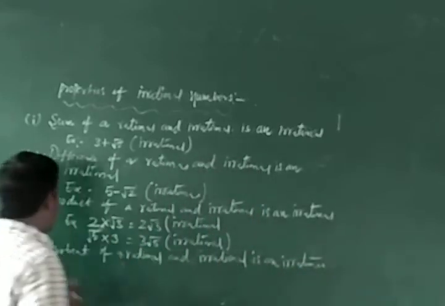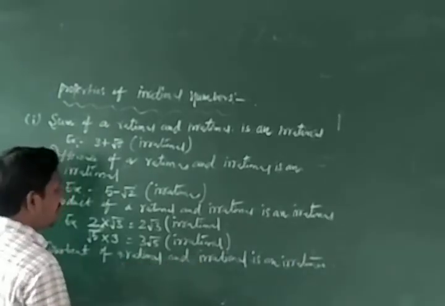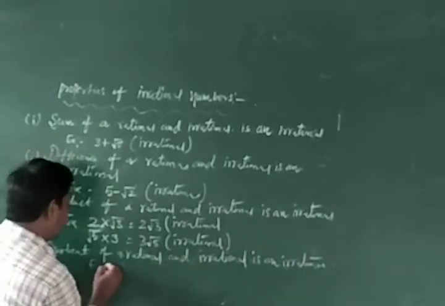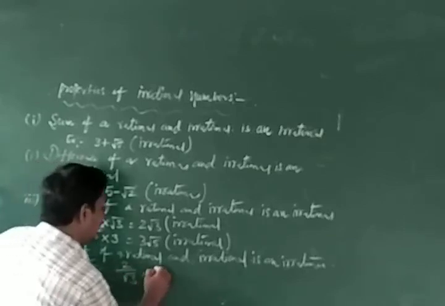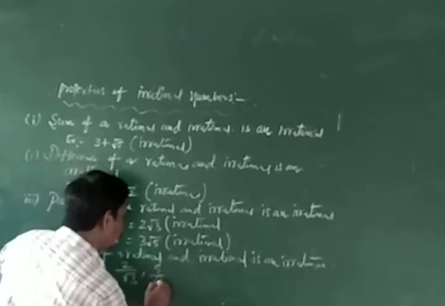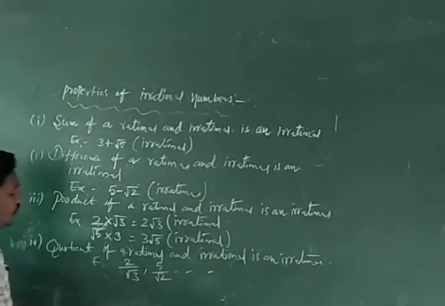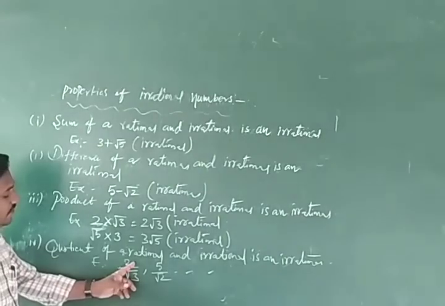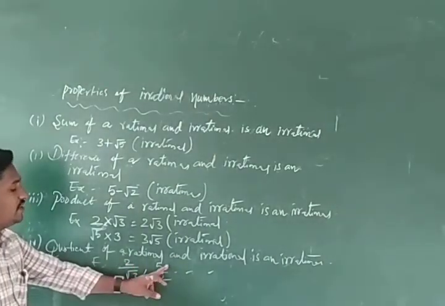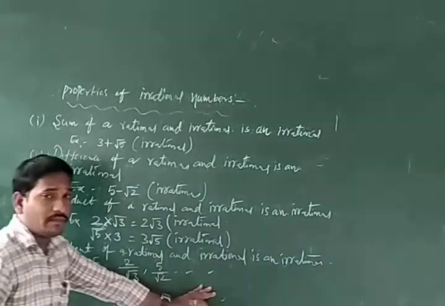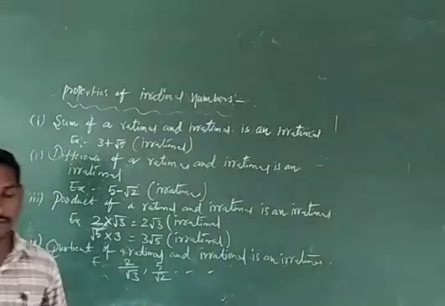Okay, quotient of rational and irrational is an irrational. For example, 2 by root 3, 5 by root 2. These are the examples. So when 2 is divided by root 3, it comes irrational. When 5 is divided by root 2, it comes irrational. Okay, these are the properties of the irrational numbers.